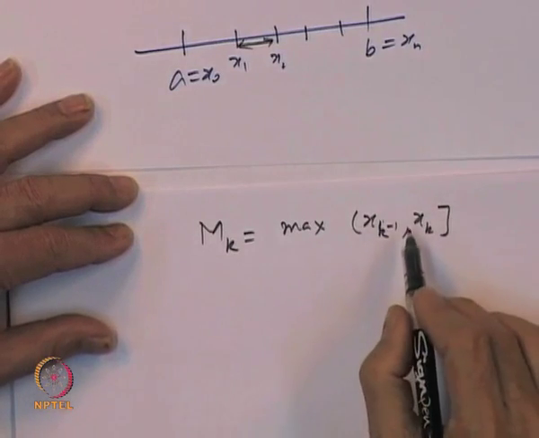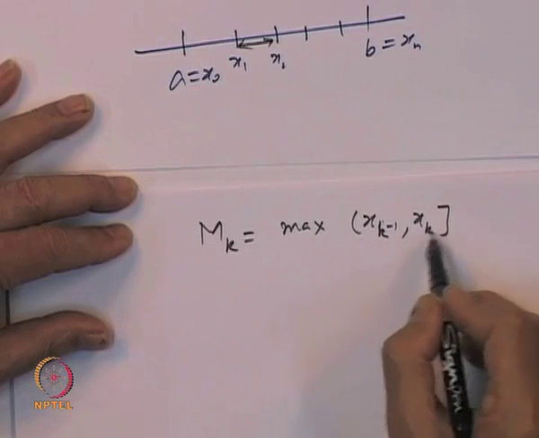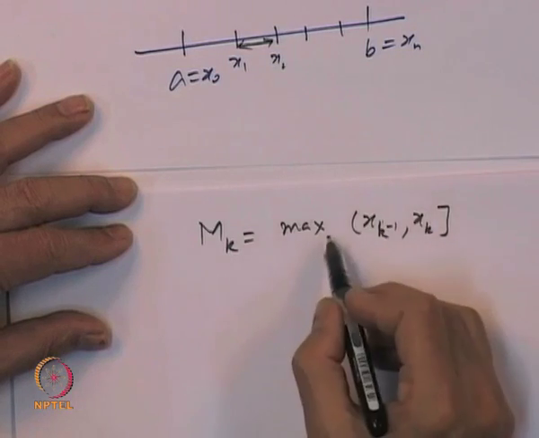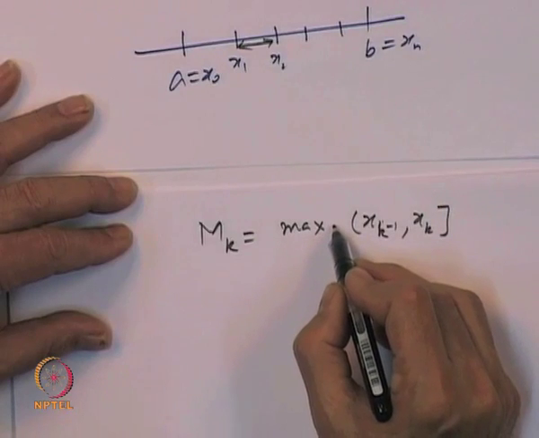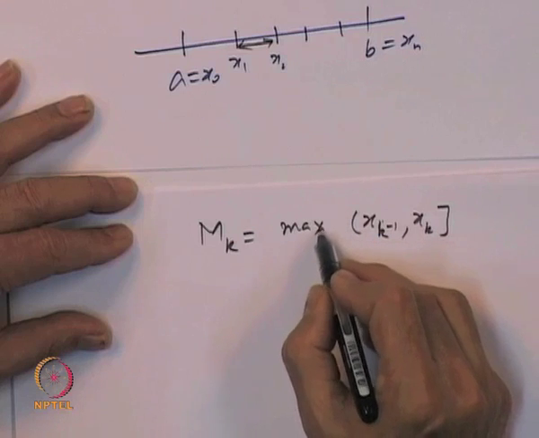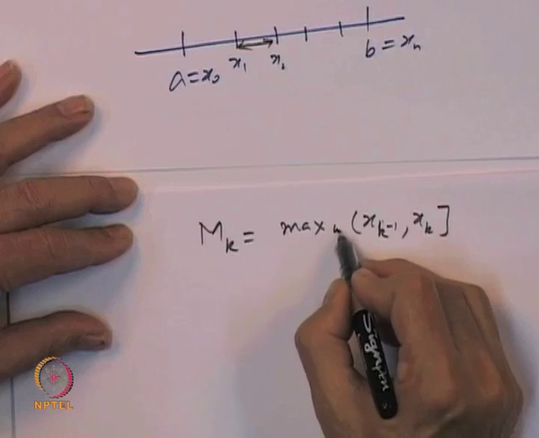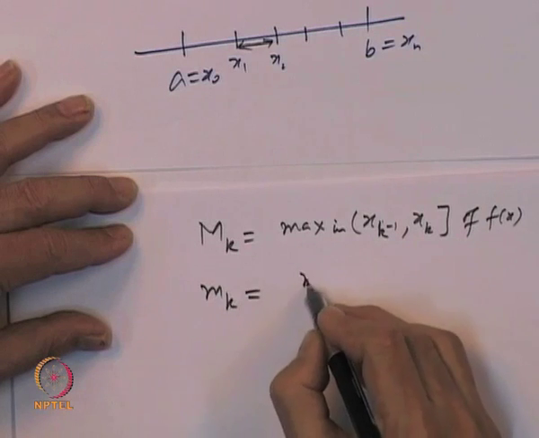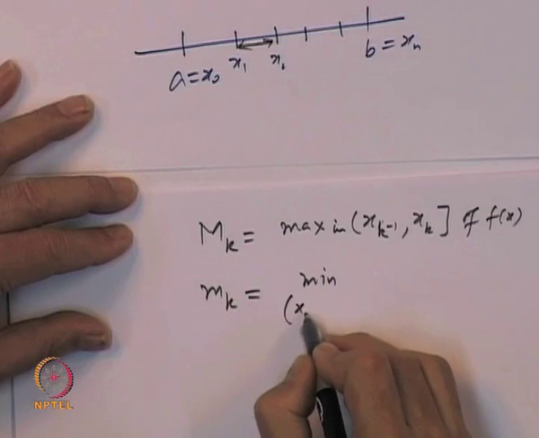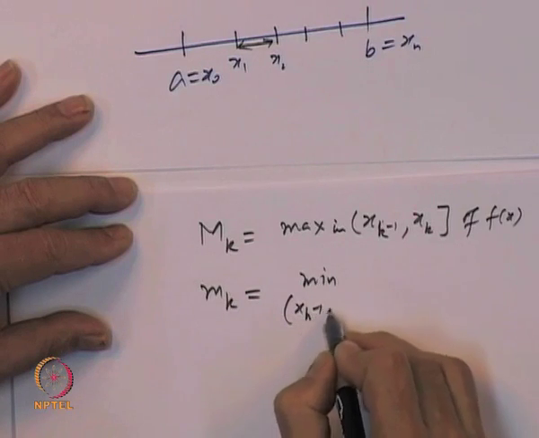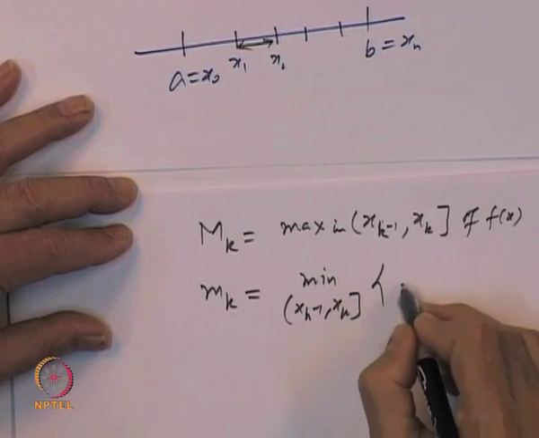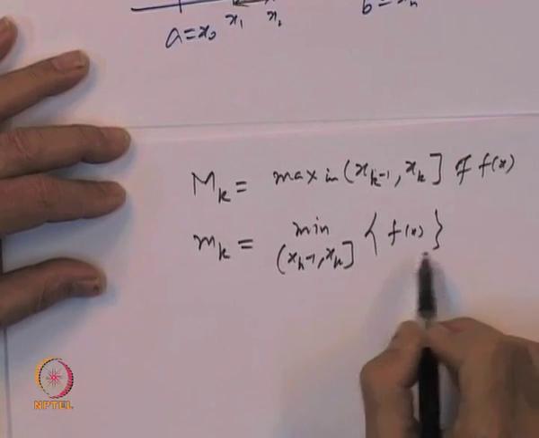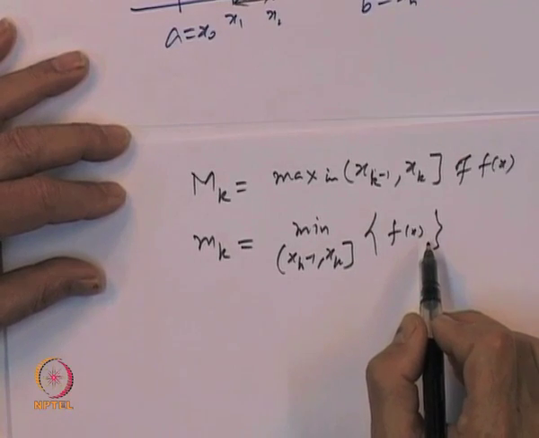I am just trying to make the intervals disjoint. And similarly, small m_k is the minimum of f(x) in the interval x_{k-1} to x_k. Only at the end points you have to make it closed, but that is not going to matter much.